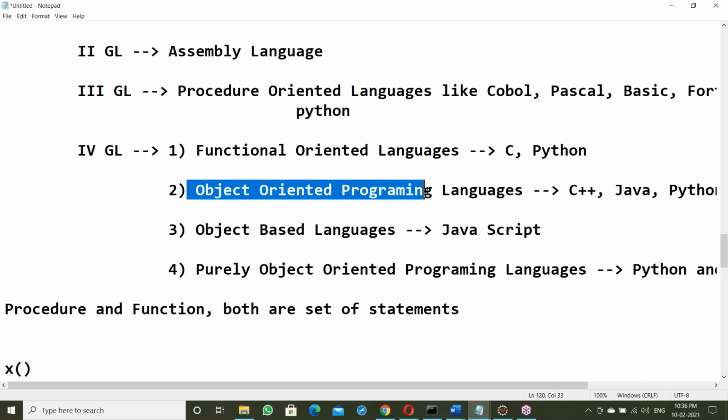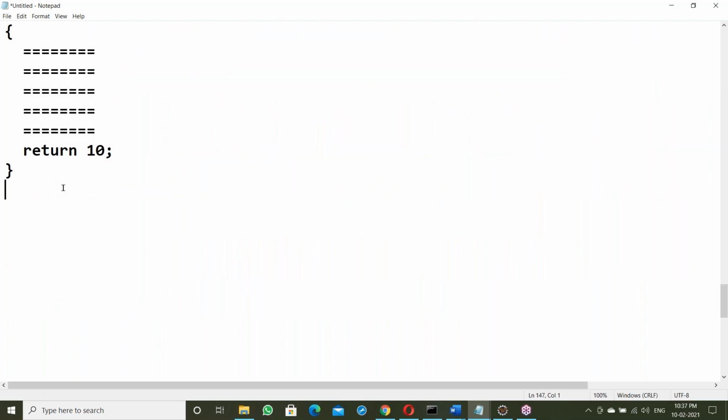Next, when it comes to C++ and Java, objects handle the task, so it's an object-oriented language. Why is it called object-oriented? Object-oriented means it follows the OOPS concept. OOPS has some features. So what is OOP? OOP is a concept. It's not a language.